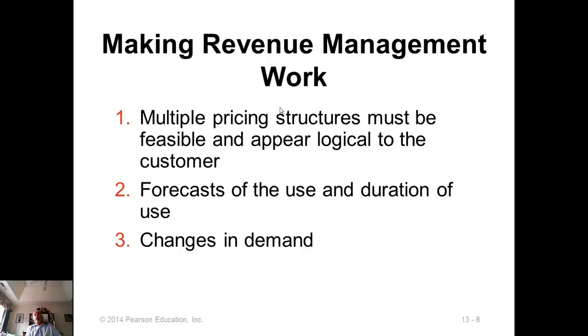Like if you book 2 weeks in advance, you get a price break. But if you don't book 2 weeks in advance, you have to pay a premium. And that kind of pricing structure is understandable. There is an inherent fairness in it. But if it is arbitrary, then it becomes problematic.